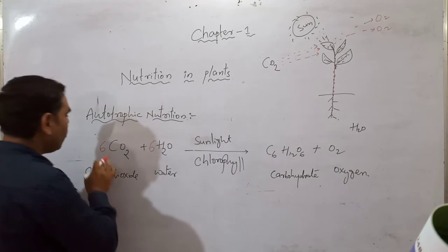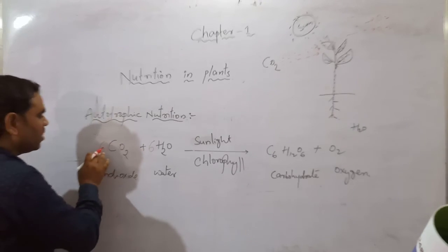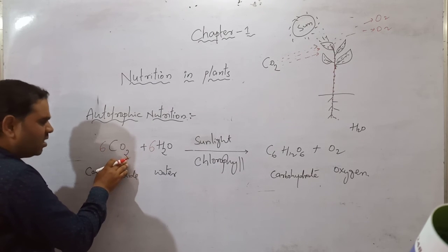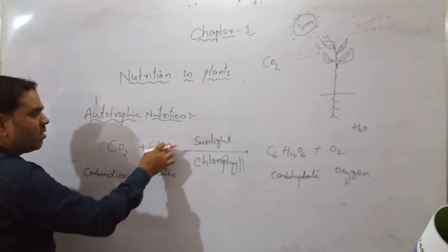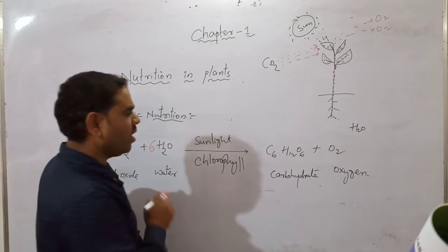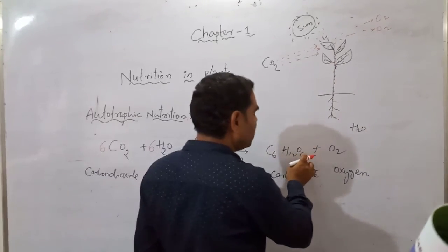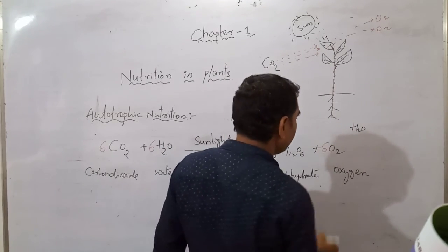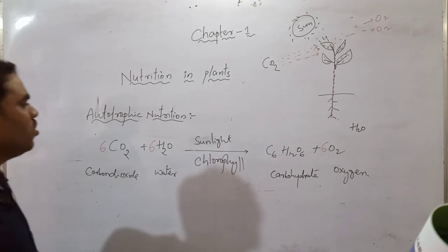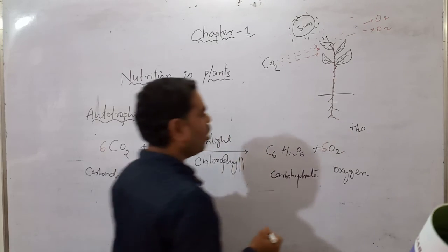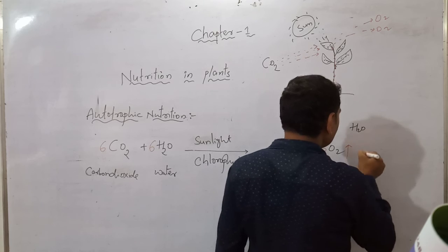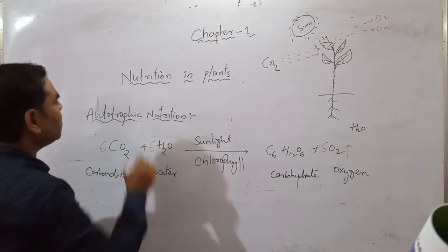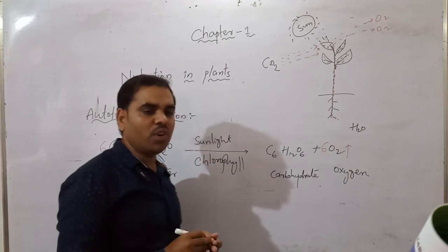12 hydrogen. Now we have to see the oxygen again. Imbalance is there, oxygen 6. Here it is 6 times 2, that means 6 plus 12, 18. Now we have to see the 6 plus 6, and it is 6 plus 2, 8. Now we have to see the oxygen also balanced. We have to show that in this reaction oxygen is liberated into our atmosphere. So it is autotrophic nutrition.